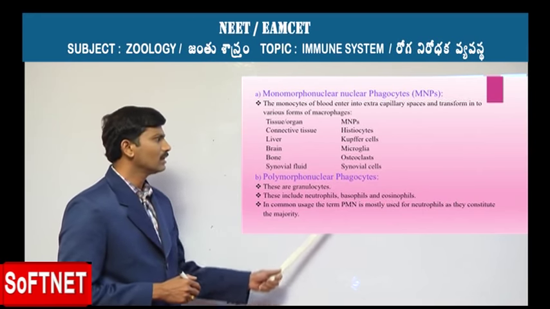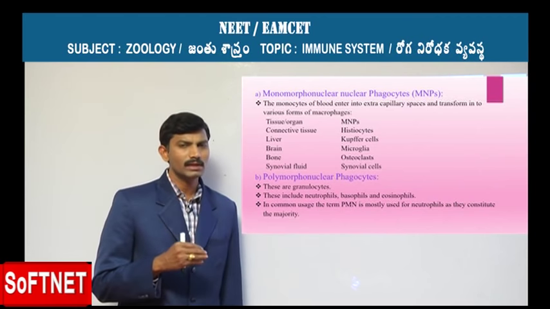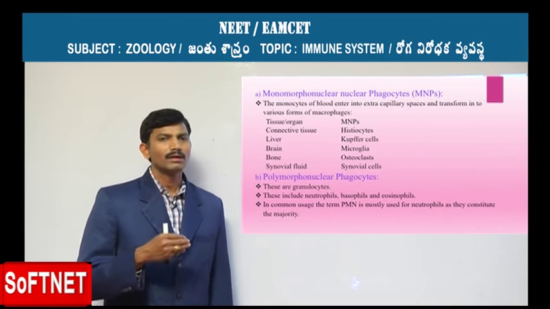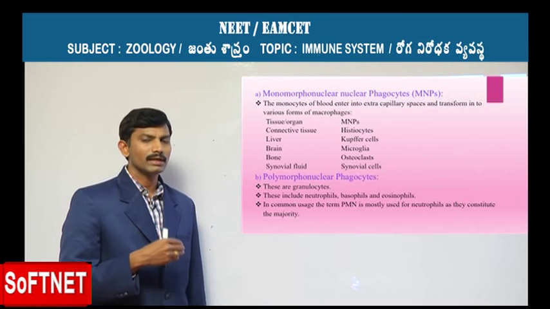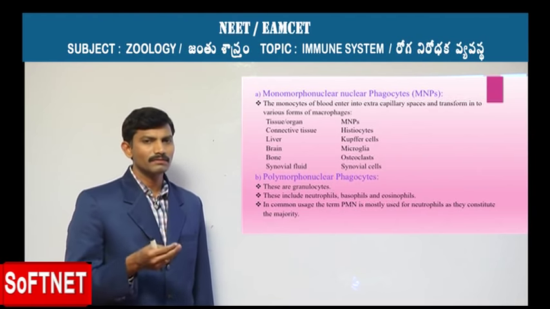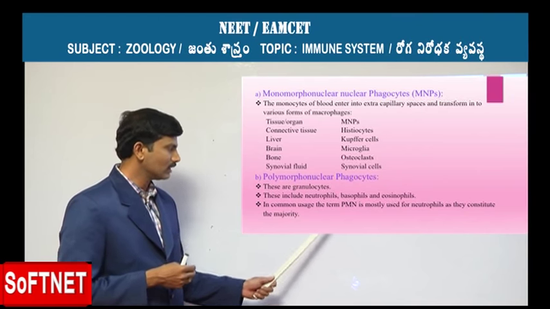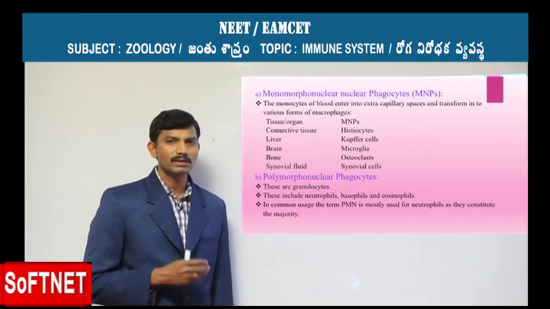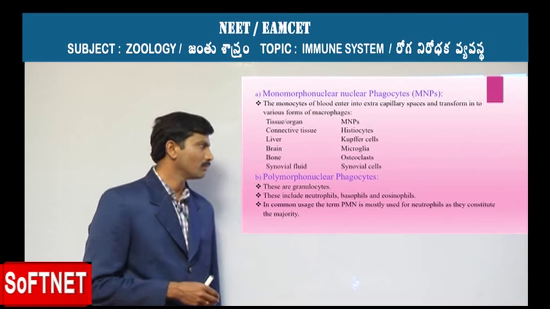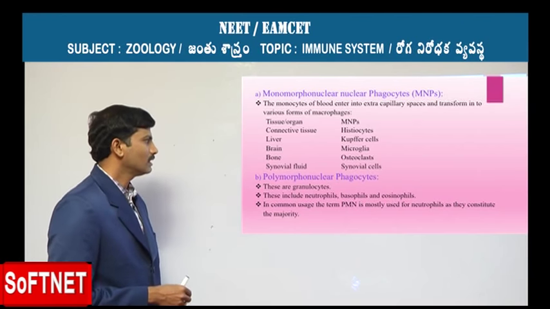These are all nothing but monocytes, and we can also call them resting macrophages. These cells get activated only when the respective organs get infected, and as a result of infection these cells become activated again and help in defending the body against those infectious agents.